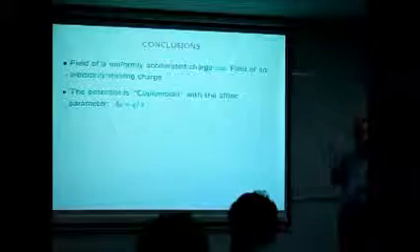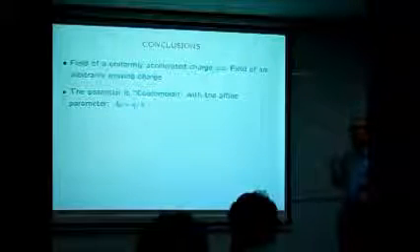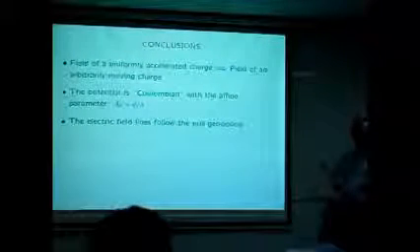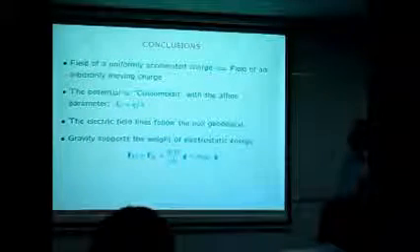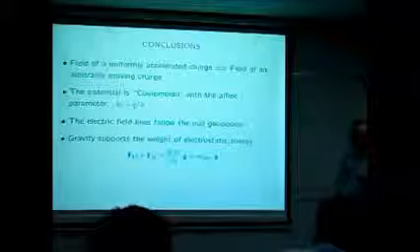Okay, and the uniformly accelerated motion was only used as a crutch. The potential is strictly Coulombian, with just q by lambda, where lambda is the affine parameter. And the electric field lines follow the null geodesics, which is another nice result. And gravity supports the electrostatic energy. The electrostatic energy Q1 Q2 upon R, divided by c square, is the effective mass. This is the mg. This much force will be supported by gravity.